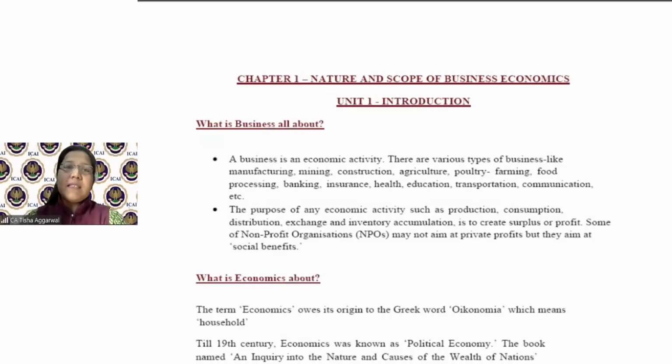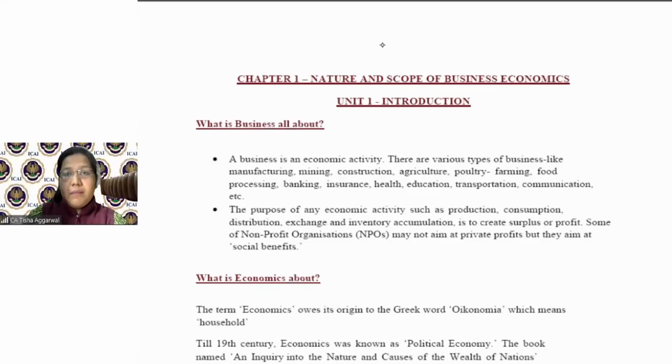So today I will start with the basic concepts and the basic nature and scope of business economics. Now let's not study what economics is yet. Let's talk about something which is a general thing. The majority of you must be getting pocket money. If not even pocket money, there must be some amount of buffer that you must be keeping to be spent with your friends. Okay, let's take an example.